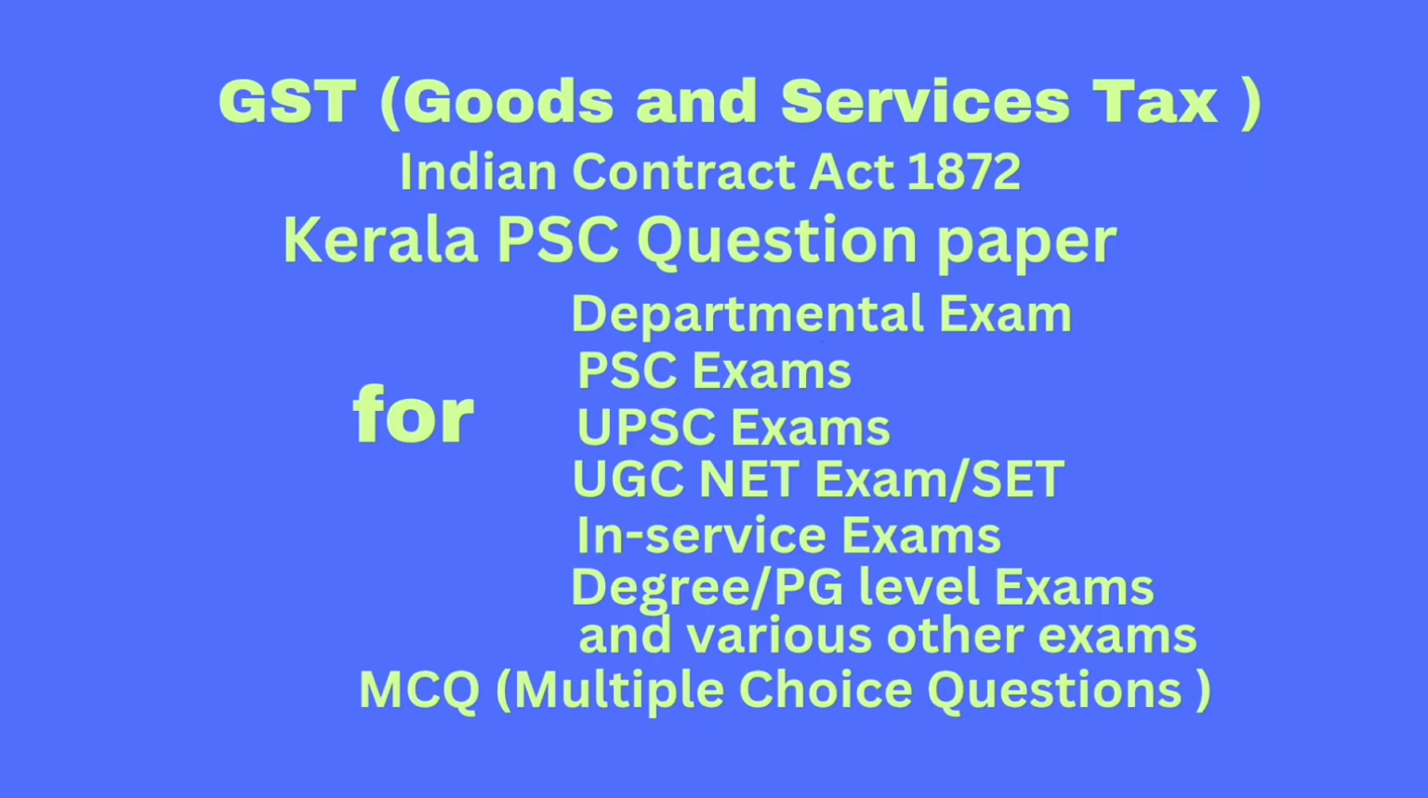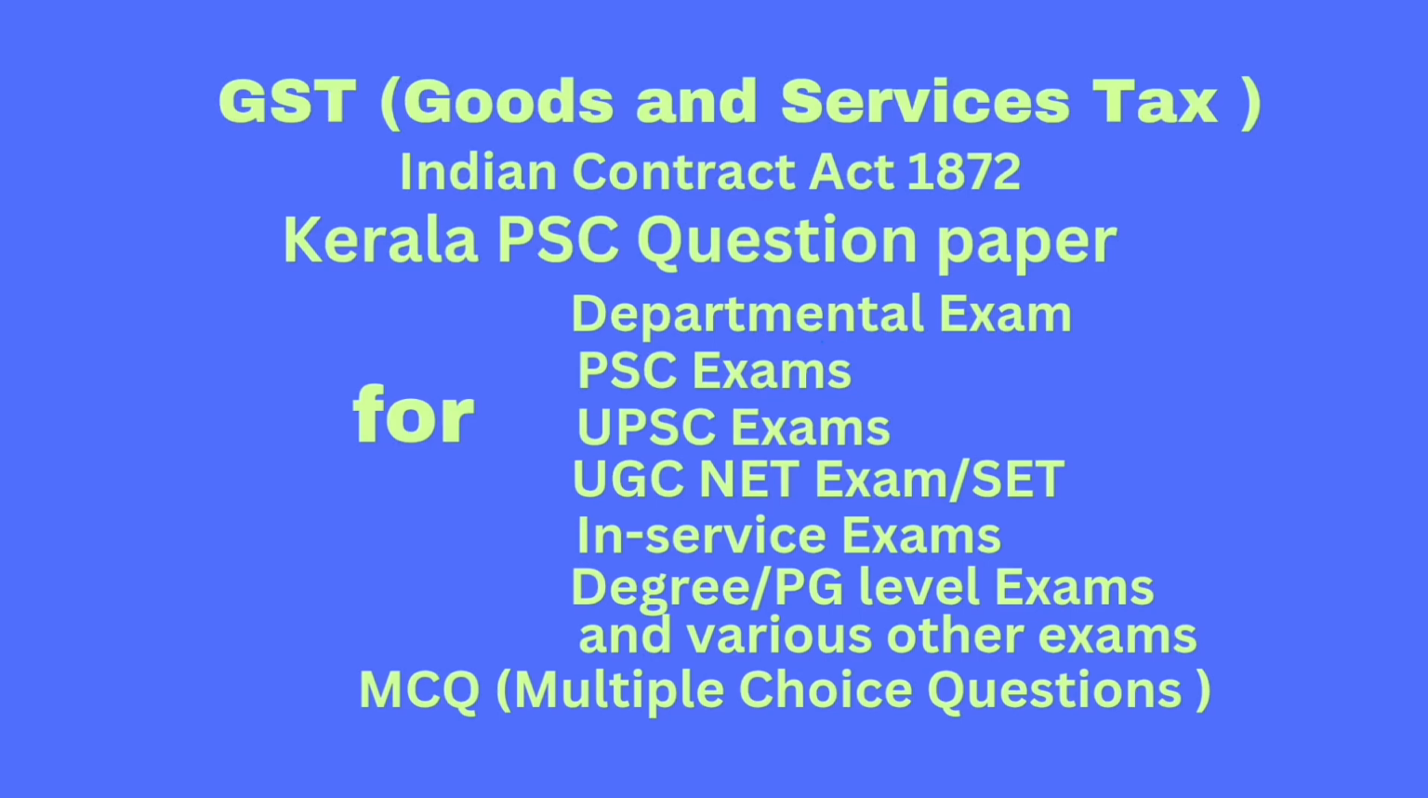Question number 79. Which of the following statements is true? Option A: acceptance must be given within a prescribed time. Option B: acceptance cannot precede an offer. Option C: acceptance must show an intention on the part of the acceptor to fulfill the terms of the promise. Option D: all of the above. Correct answer: option D, all of the above.